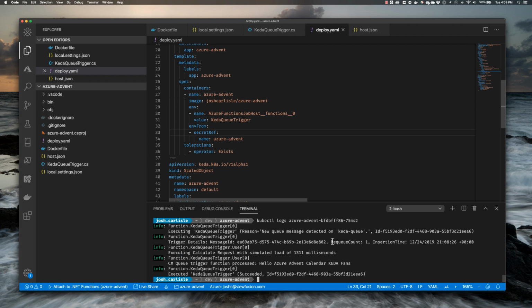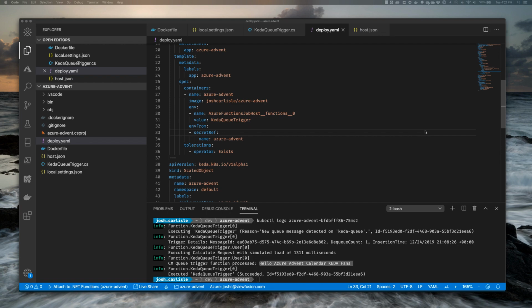Perfect. So we can see here that our Azure function was triggered, and we can see that the content was there. It was hello Azure Advent Calendar KEDA fans. So we know our plumbing is working. We've successfully deployed. So let's see what this looks like under a little bit of load now.